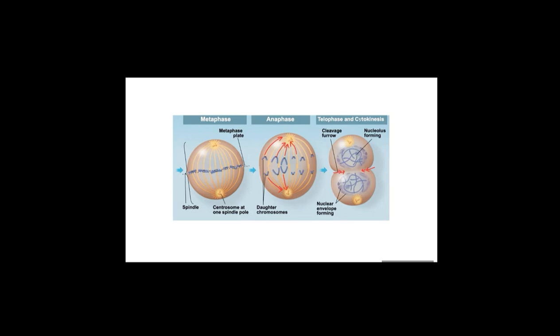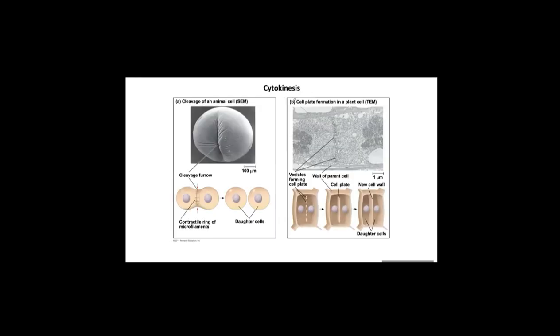Now, cytokinesis means the cytoplasm completely separates to form two independent daughter cells. Cytokinesis occurs immediately after telophase. So here it is still one cell with two nuclei, and at the center, microfilaments form a ring.